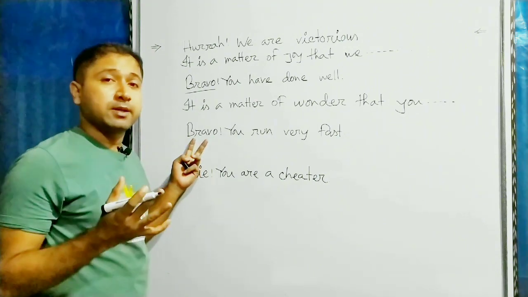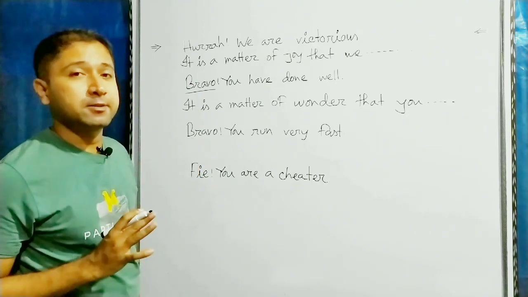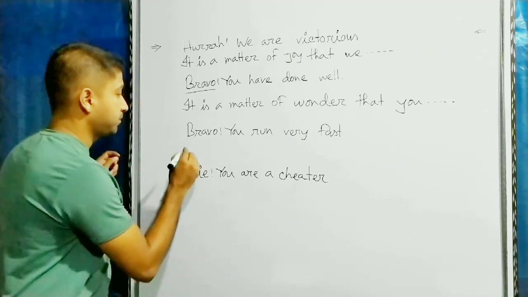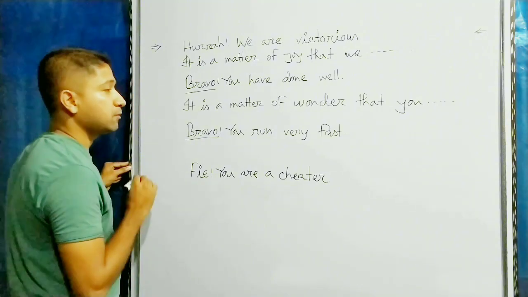তারপরে সেন্টেন্সটা হচ্ছে ব্রাভো you run very fast. এটা একটা exclamatory sentence, করতে হবে assertive, আর exclamatory sentence ব্রাভো থাকলে assertive করতে it is a matter of wonder that বসে। তো ব্রাভোর পরিবর্তে আমরা লিখব it is a matter of wonder that।